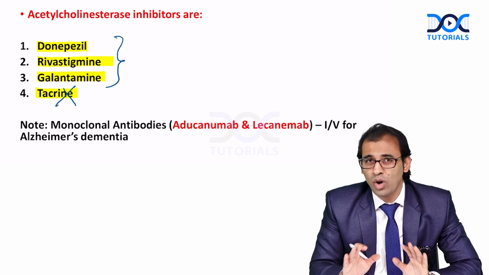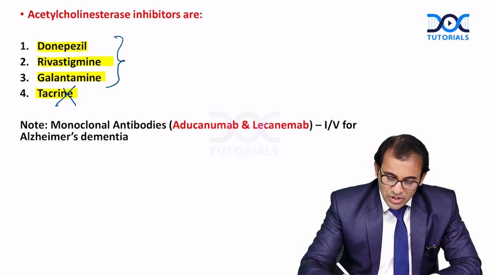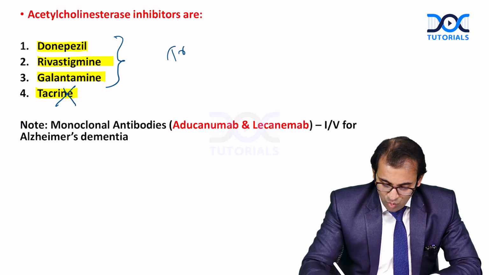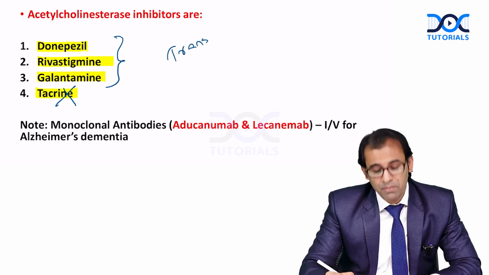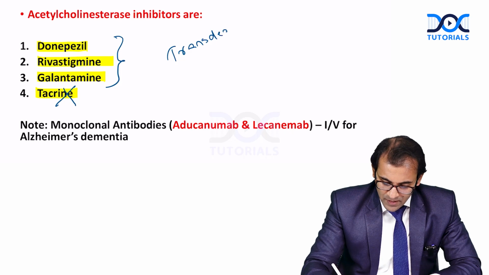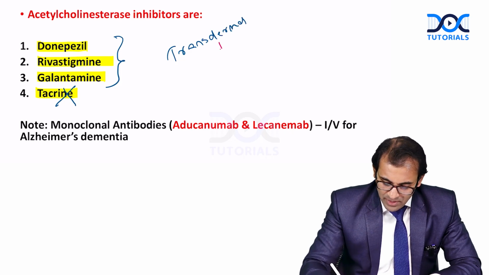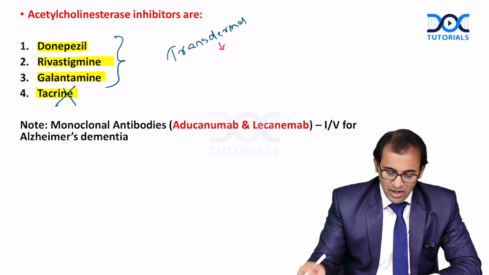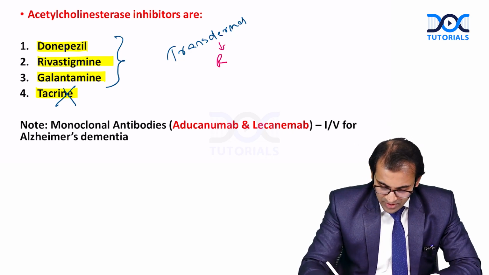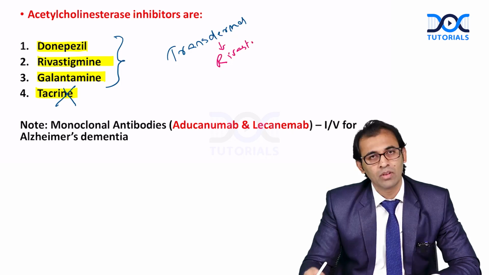So yes, if patient is not comfortable there, then we can use a medicine which can be given as a dermal patch, right? So remember here, out of these drugs, which medicine can be given as transdermal? Remember here, especially rivastigmine.